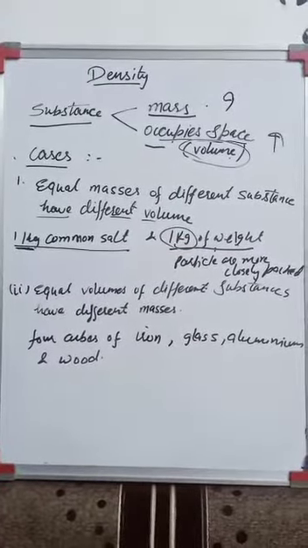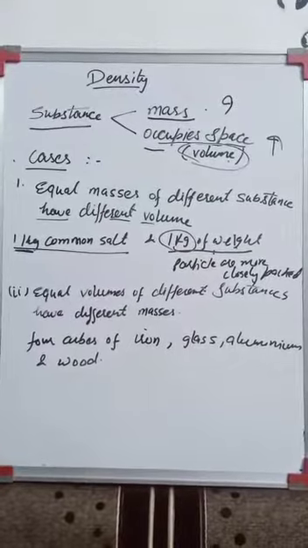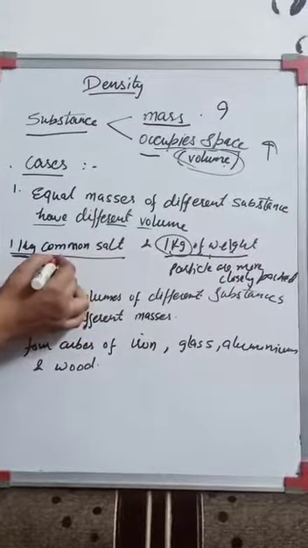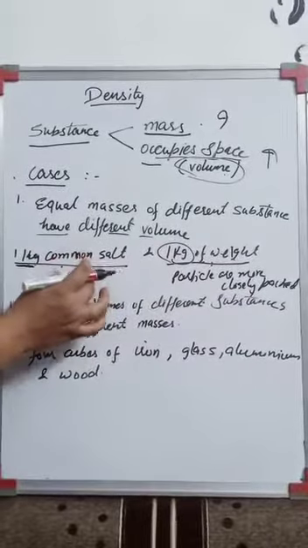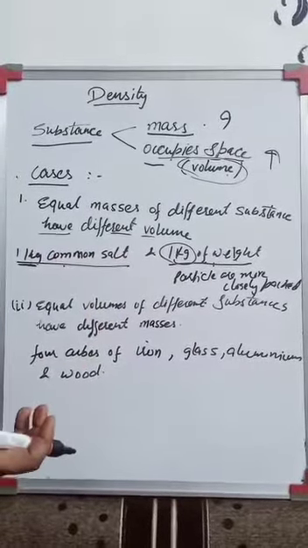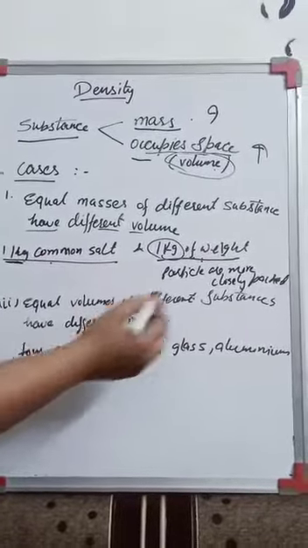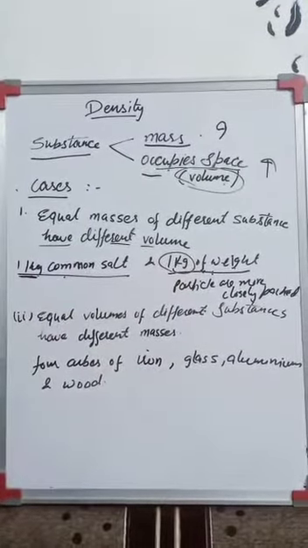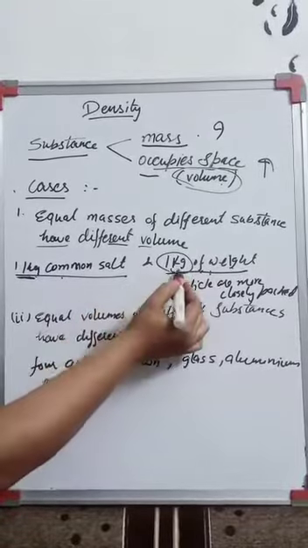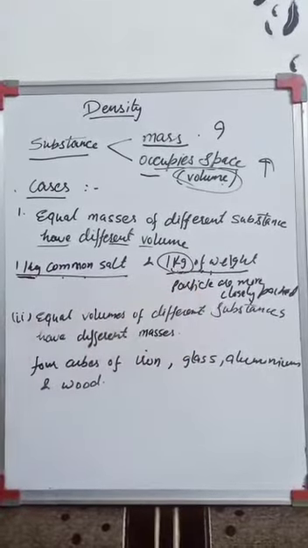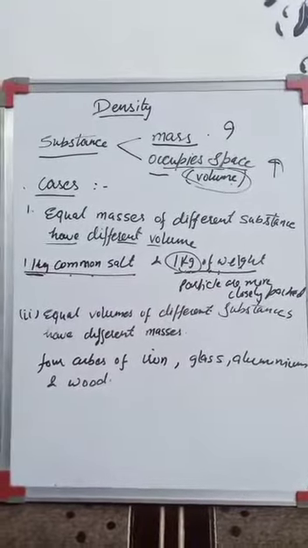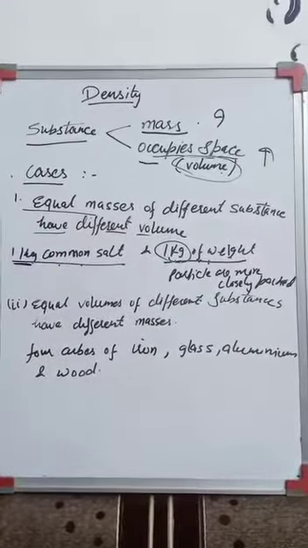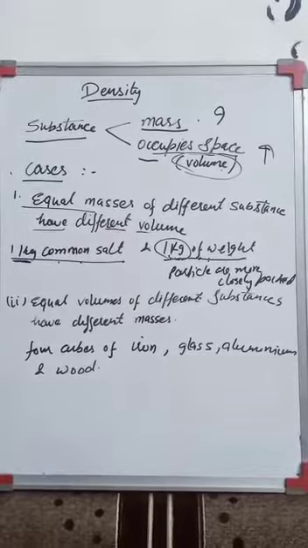But if I consider the space, how much space is being occupied by 1 kg of wheat and the salt? Obviously we know that the salt will occupy more space, right? And why? The reason is that the particles of wheat are very closely packed. So you can say the density of wheat is higher than that of common salt, right? So we can say equal masses of different substances have different volumes.